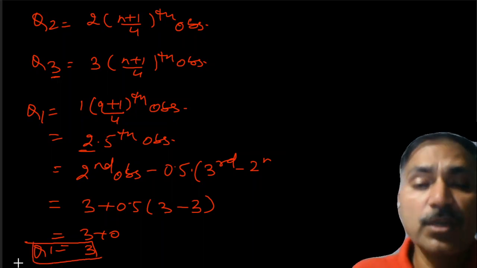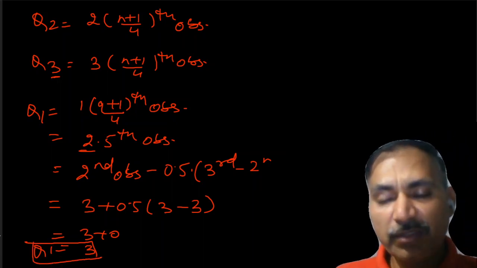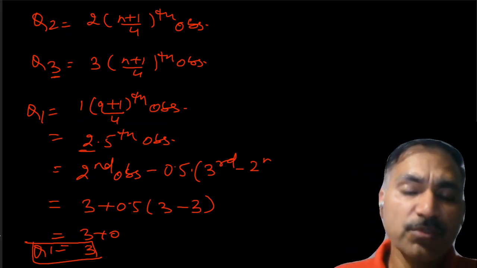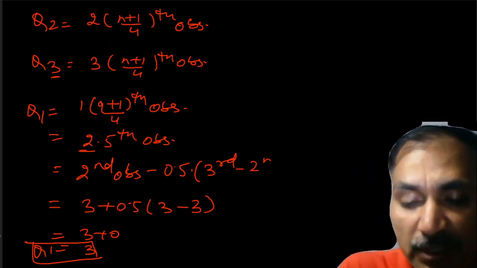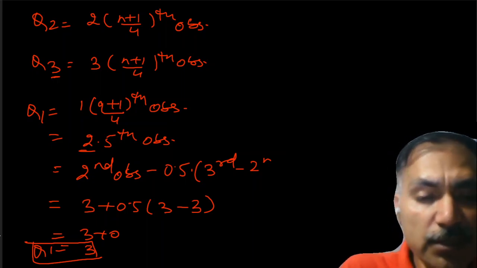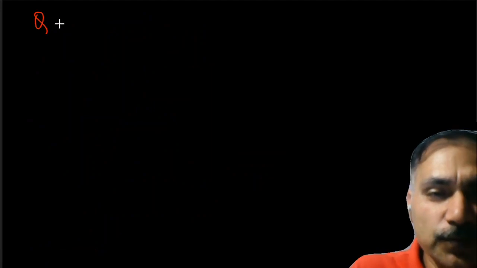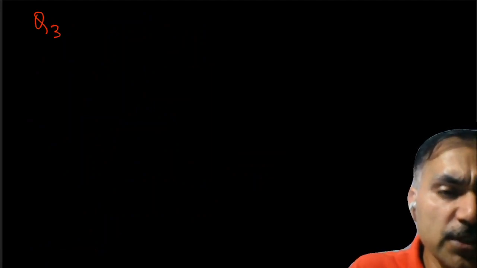Now we got Q1. The next step is to find Q3. There is no need for Q2, so we will not be calculating Q2. Let us go to the next page and do the calculation for Q3.